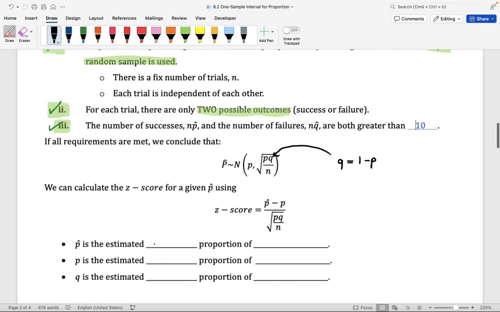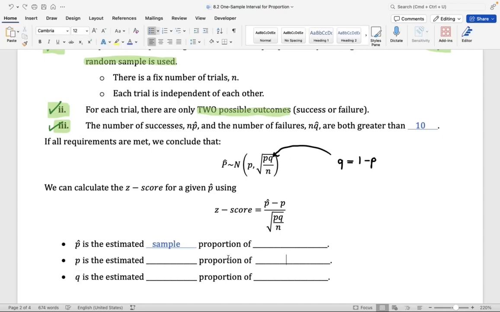Here below I have a few bullet points that I'm including to ensure that you know what p hat, p, and q represent. P hat is the estimated sample proportion. This proportion is the proportion of success, whereas p is the estimated population proportion. And this proportion is also the proportion of success. Again, p comes from the population. Q also comes from the population, so this is a proportion coming from the population. But here, q represents the proportion coming from the population, but this is the proportion of failure.